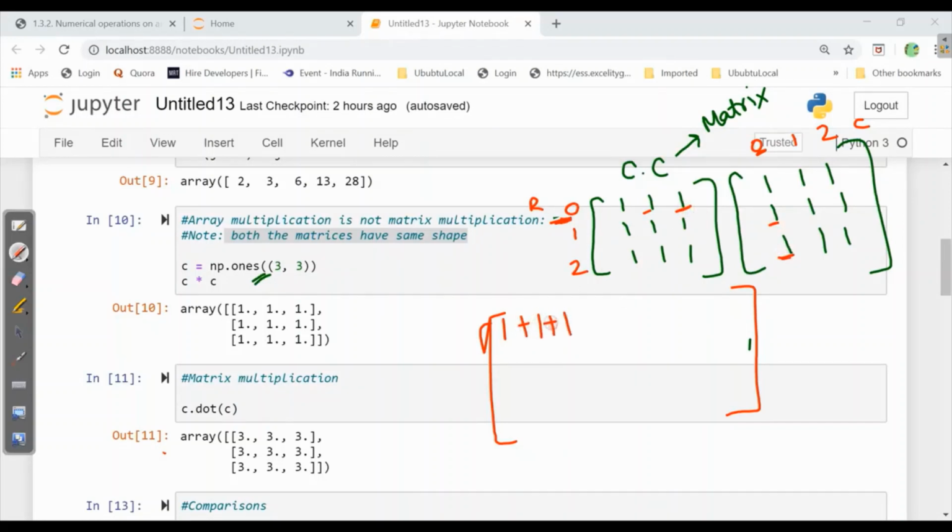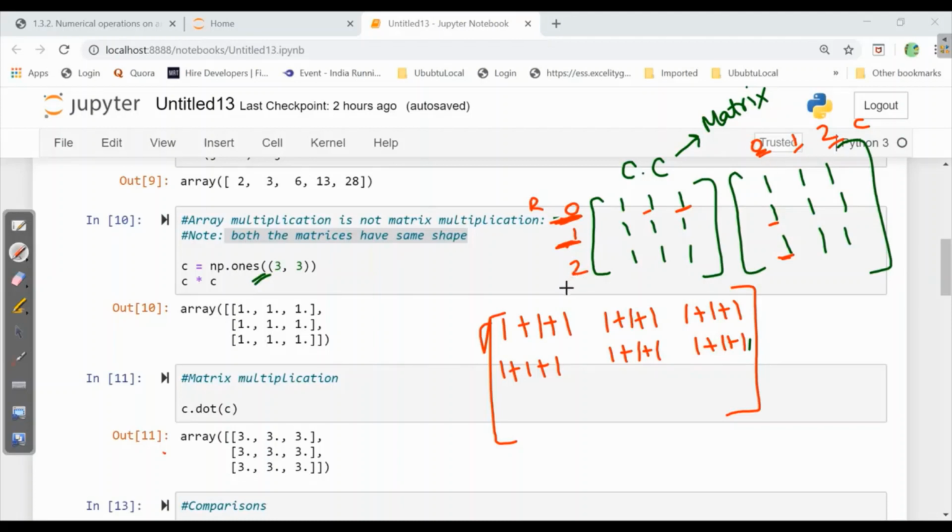So plus 1. Similarly, this 0 row will be multiplied with the 1 column, so here also 1 into 1 plus 1 into 1. Then the 0 row will be multiplied by the 2 column. Here 1 plus 1 plus 1. Likewise, the first row will be multiplied by the 0 column, 1 column, 2 column. So here also we will write the same, as all are ones only. So we will have the same result.